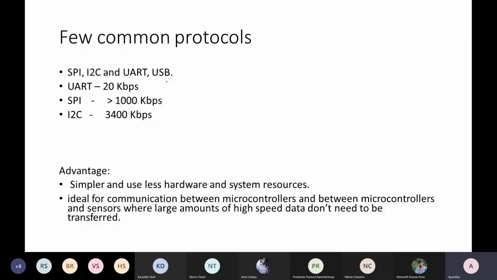Then we will go for the IoT communication protocols, with their typical features. So let's start today. We will only talk about wired communication. For the embedded scenario, it should be simpler and use less hardware and system resources.